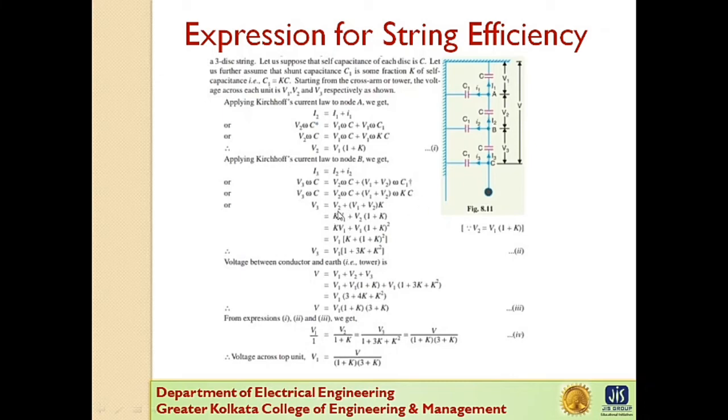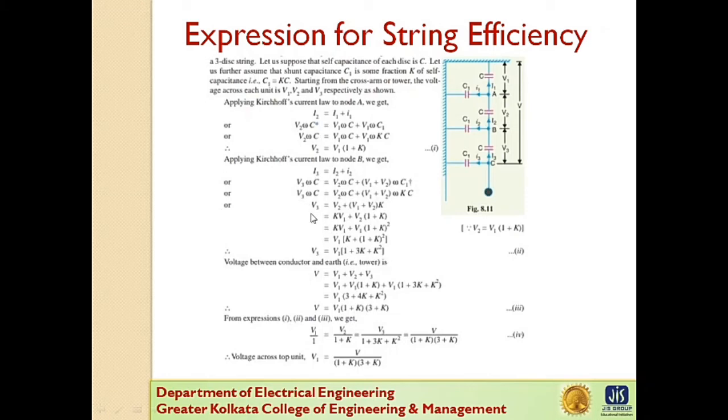We get V3 equals V2 plus (V1 plus V2) into K. Now this is just simplification. In place of V2 we write V2 equals V1 into (1 plus K). So we get V3 equals V1 into (1 plus 3K plus K square).